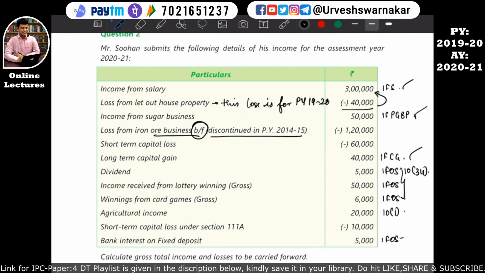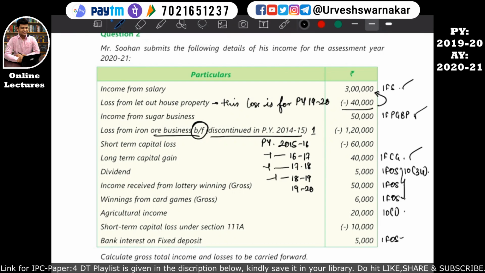So we need to find out the count of the years till the previous year 1920, to find out whether the loss falls in the permitted period. So basically this is the first year, and the previous years are 15-16, 16-17, 17-18, 18-19, 19-20. So basically these are all previous years.